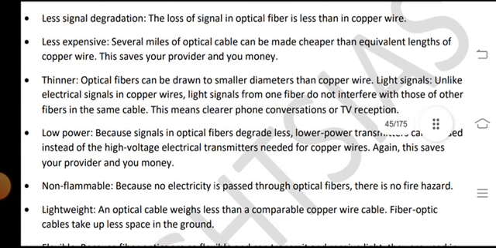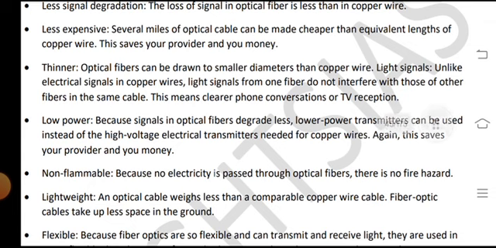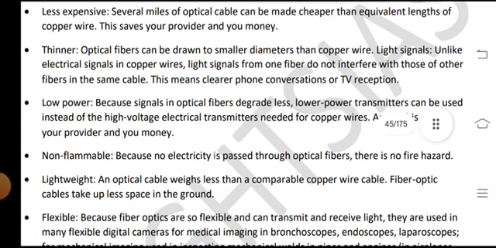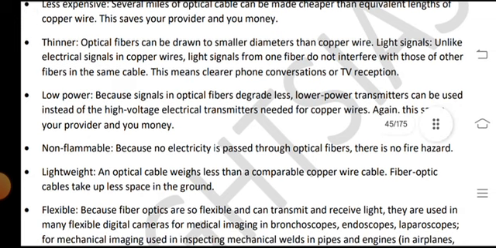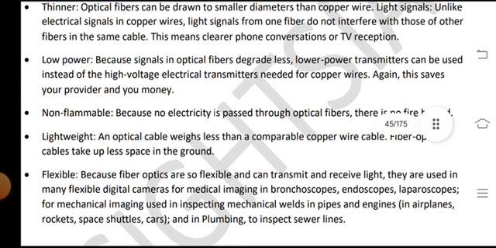Less signal degradation: the loss of signal in optical fiber is less than in copper wire. Less expensive: several miles of optical cable can be made cheaper than the equivalent length of copper wire, and this saves your providers and you money. Thinner: optical fibers can be drawn to a smaller diameter than copper wires.